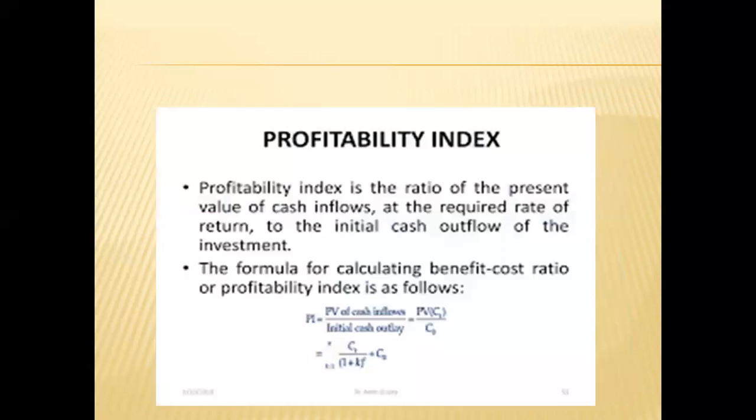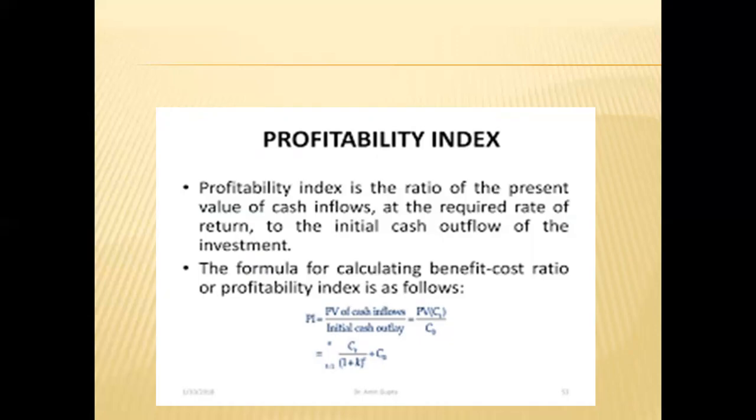The last one, profitability index, is the ratio of the present value of cash inflows, discounted at the required rate of return, to the initial cash outflow of the investment. So we can say this profitability index is the benefit cost ratio. The both are one and the same. Here the formula we are going to calculate is profitability index equals present value of cash inflows divided by initial cash outlay. So these are the different techniques which we are going to calculate in capital budgeting. Thank you.